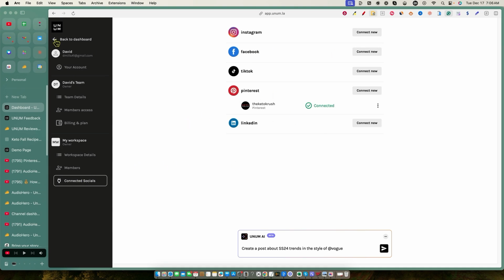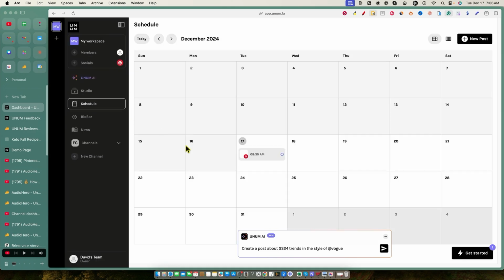You can add as many accounts, as many channels, as many workspaces as you want. And that's what separates this tool from pretty much any other tool that you've probably seen hit AppSumo, is that they're very heavy on not limiting you on the amount of posts that you can post or schedule. The data and storage, I've confirmed it's unlimited storage. From what they're saying, you can upload a terabyte of media data to their server, and then you'll have all your assets to create posts from. So those are going to be the highlights of Unum. So let's go through and see what we can do with this tool.